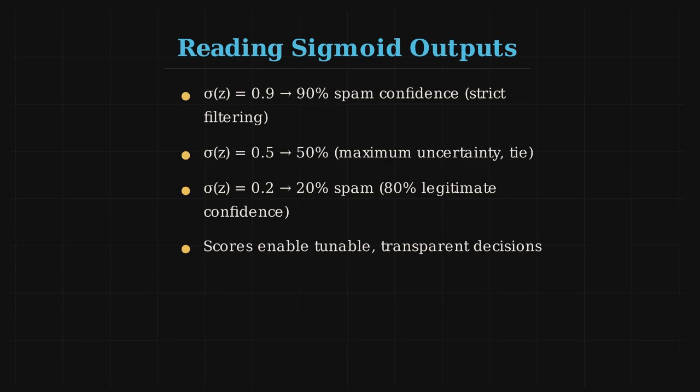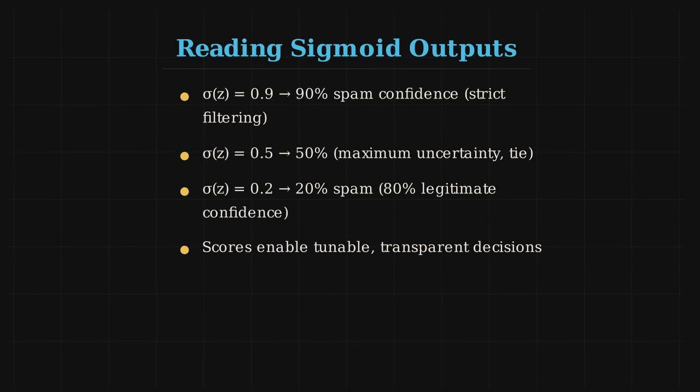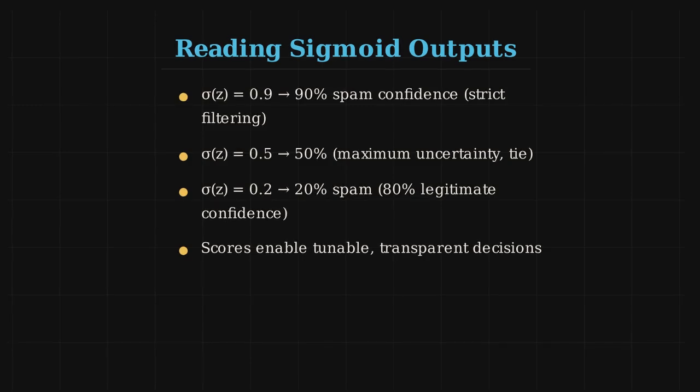Real-world systems use these scores to adjust sensitivity. Strict filtering requires 0.9 confidence. Loose filtering accepts 0.6 confidence. Probability empowers control.